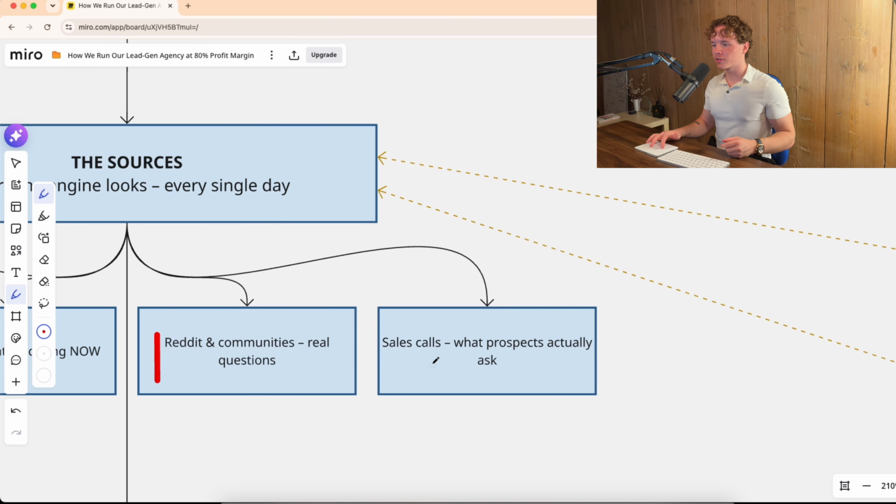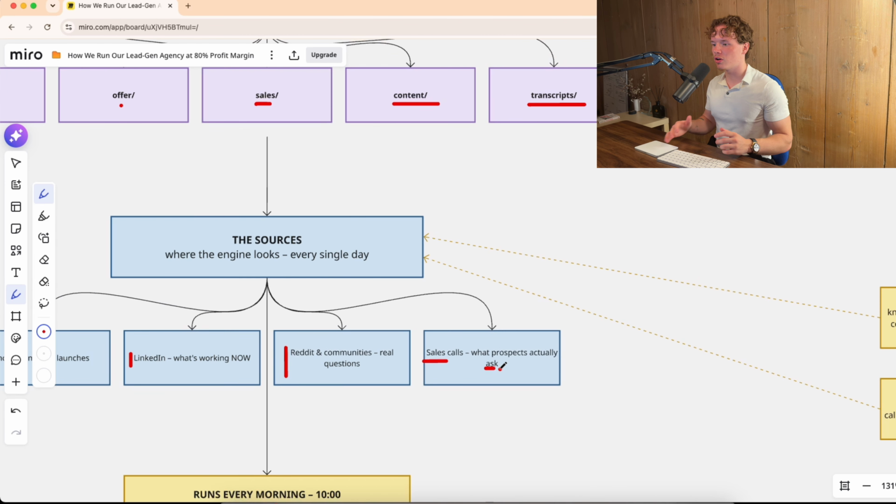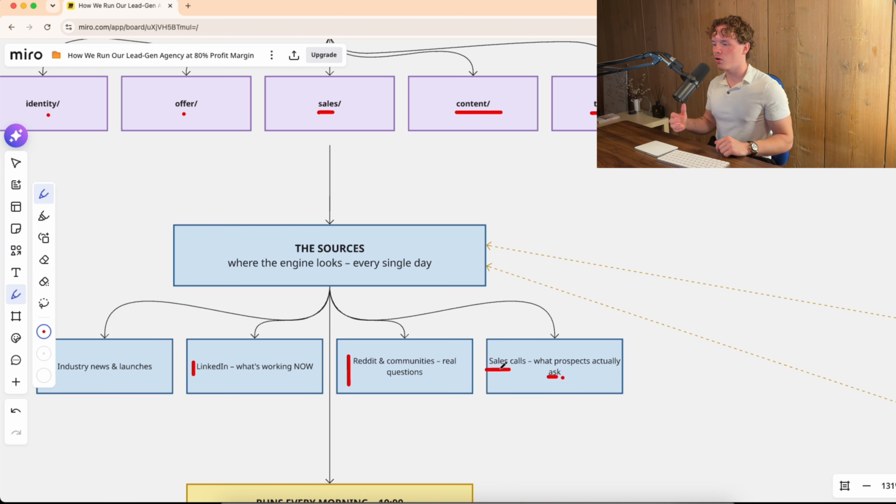Super important. And then, of course, sales calls. Most people underestimate how much information they can get from one sales call because there's so much depth you can gain from it, whether it's the questions the prospects actually ask, the moments where they feel resistant, and so on. It's also the technical questions that they ask. It all uncovers points that you should already address before they ever get on the call, to basically pre-qualify and pre-handle certain objections.